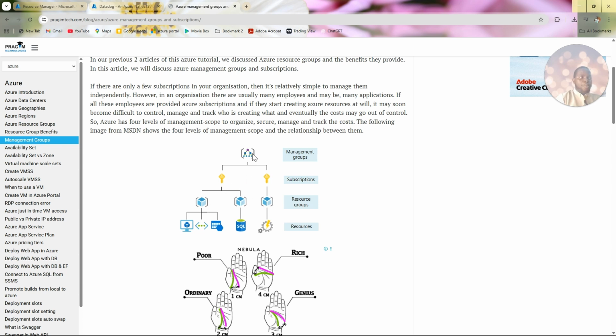But if I come up here to the management group and I say, okay, nobody can create a storage account in East US, for instance, it's going to affect every subscription and every resource group.